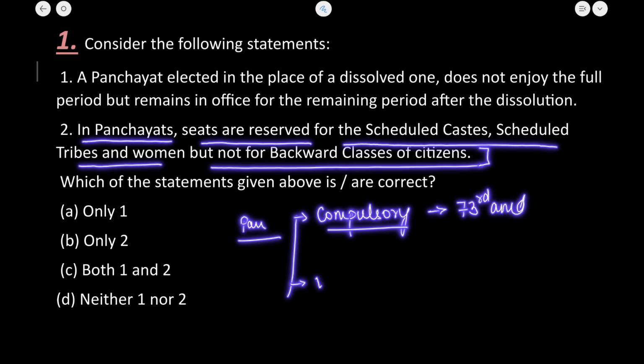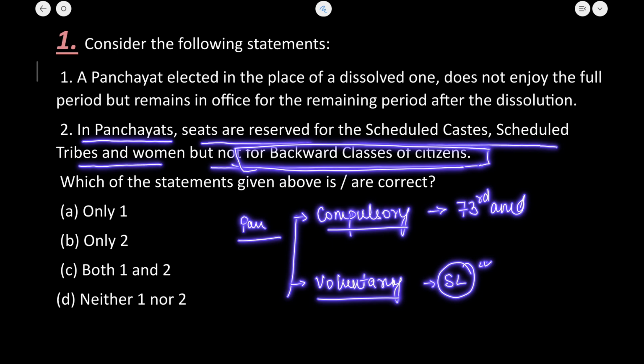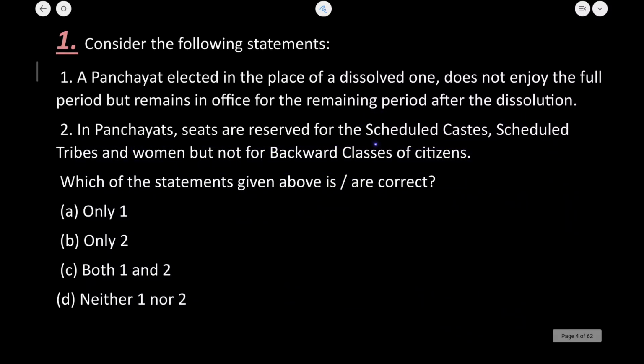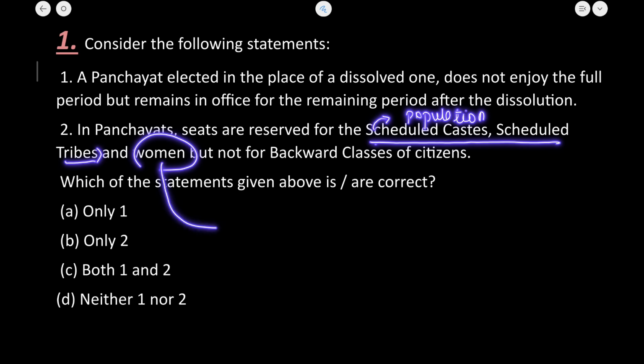Whereas the other are the voluntary provisions. These voluntary provisions are determined by the state legislature from time to time, and the reservation of seats for the backward classes of citizens is given under the voluntary provisions. Under the compulsory provisions, under article 243D of the Constitution, the reservation is provided for the scheduled castes, scheduled tribes and women. But do remember one thing: the reservation for scheduled castes and scheduled tribes is on the basis of the population, whereas for women, one third reservation is given.